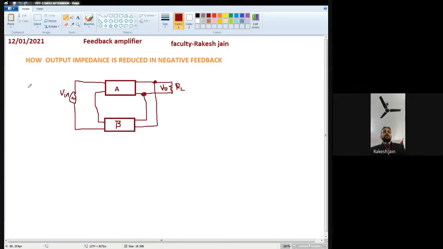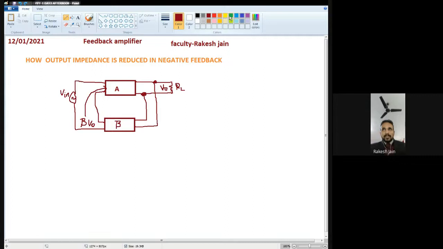Whenever this output voltage passes through the beta network, it will generate the beta V0 signal. When this beta V0 passes through A, it will be A beta V0. Because we are going to prove a new derivation, we look at it in a different manner.